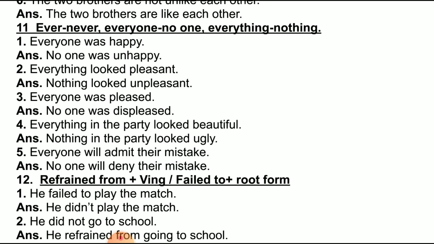Ever is equal to never, everyone is equal to no one, everything is equal to nothing, plus the opposite word. I have not mentioned here in the rule, but always keep in mind that instead of ever, if you straight away write never, then that will not end the job of transformation. You will also have to write the opposite word. Let us check example 1.